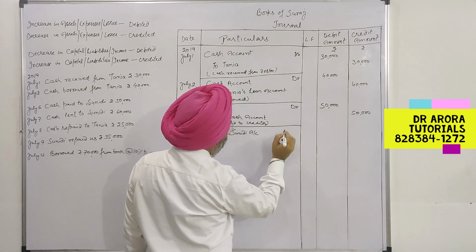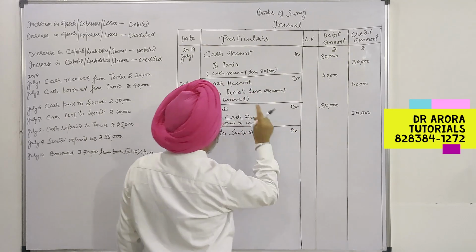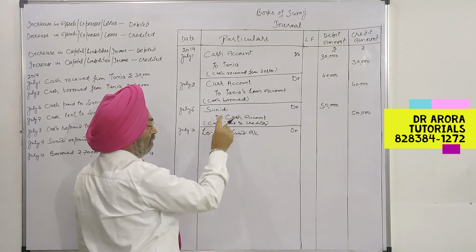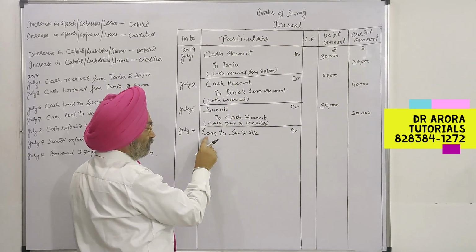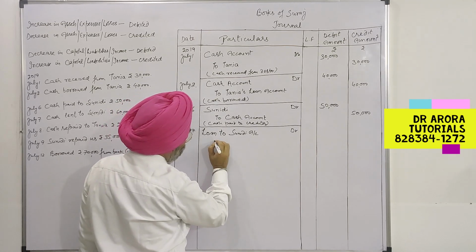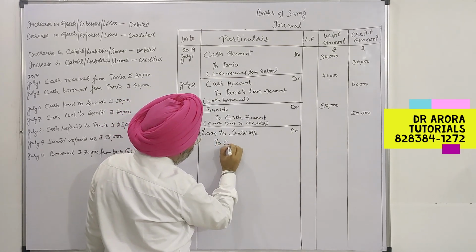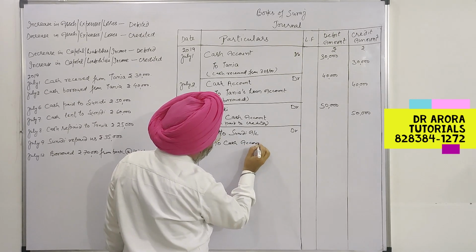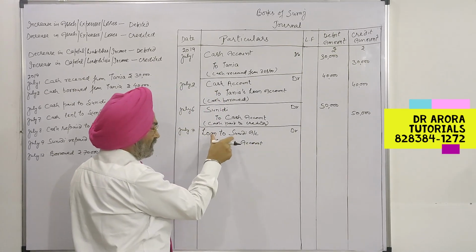Loan to Sunidhi account debit. When we borrow the money, the word loan will be used after the name. When we lend the money, the word loan will be used before the name of the person. And because our cash is going, there is a decrease in asset, and this is an increase in asset.